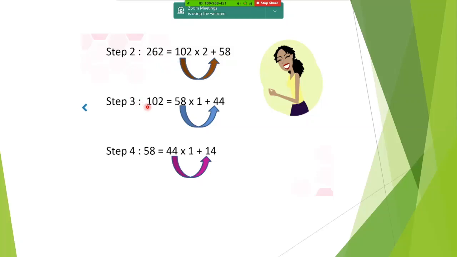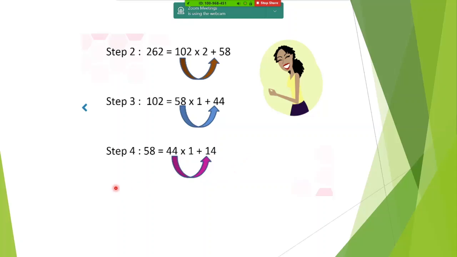In the third step, again what we do is we take hold of this 102 and the remainder 58. So 102 equal to, now divide 102 with 58. So you get it as 58 multiplied by 1 plus 44. Again in the next step, get hold of 58 and 44. So 58 is nothing but 44 into 1 plus 14. Still there is a remainder 14.